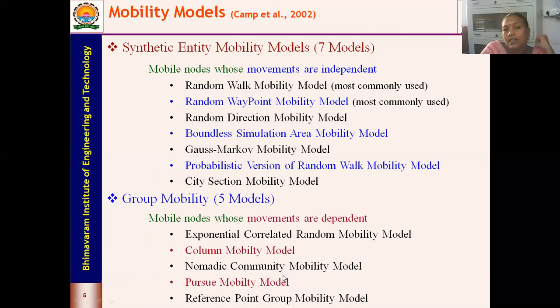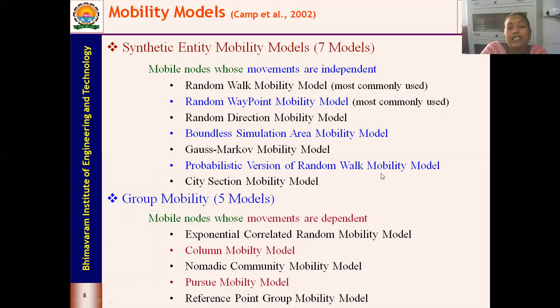And next, according to Camp et al. in the paper published in 2002, they have classified mobility models into 2 basic types. One is the synthetic entity mobility model, and another is the group mobility model. For the synthetic entity mobility model, they have given 7 different models, and for the group mobility model, 5 different models are given here.